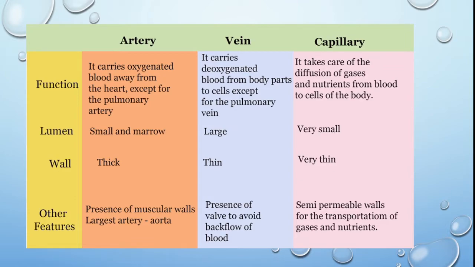Why are the walls of arteries thick? Because blood is being pumped with pressure from the heart to different parts of the body. So when pressure is being given there, the wall should be hard, but in veins no pressure is required. Other features: presence of muscular wall. The largest artery is called aorta. Valves are present to avoid backflow of blood. Semi-permeable walls for transportation of gases and nutrients.